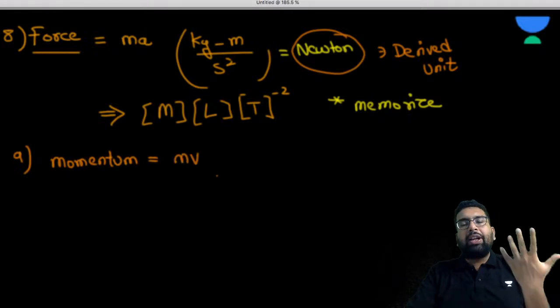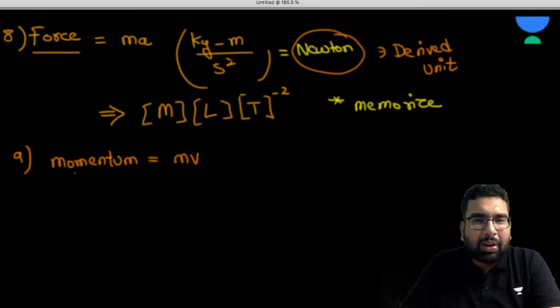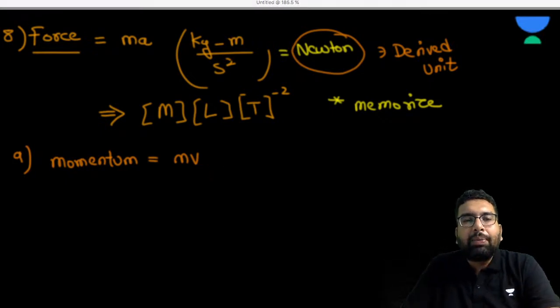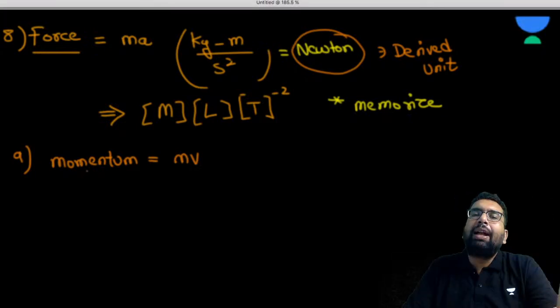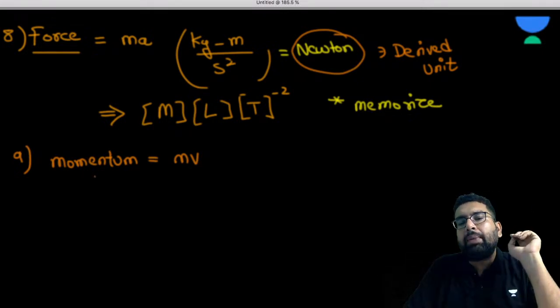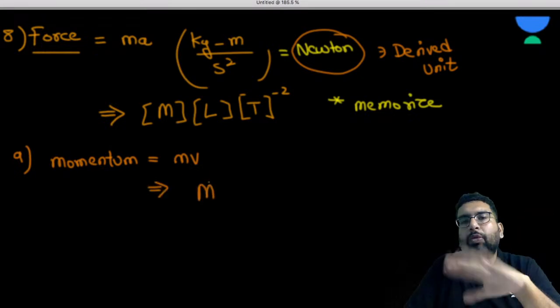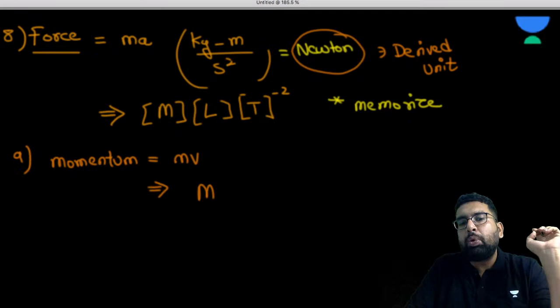If I say momentum, you can Google it also, and we know everything. If you don't know right now, don't worry. In future sessions, when you proceed with physics, you will come across each and every word of it. So momentum is mass into velocity. What is going to be the dimension of it? Now, without units, I am writing it. I am doing it a little bit fast now. So m is for mass.